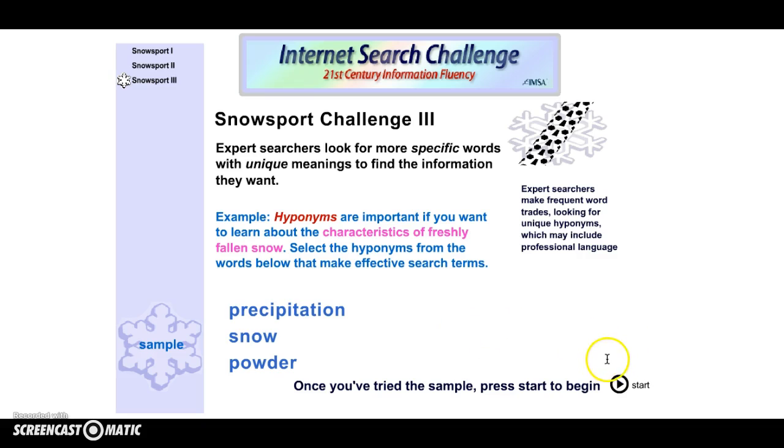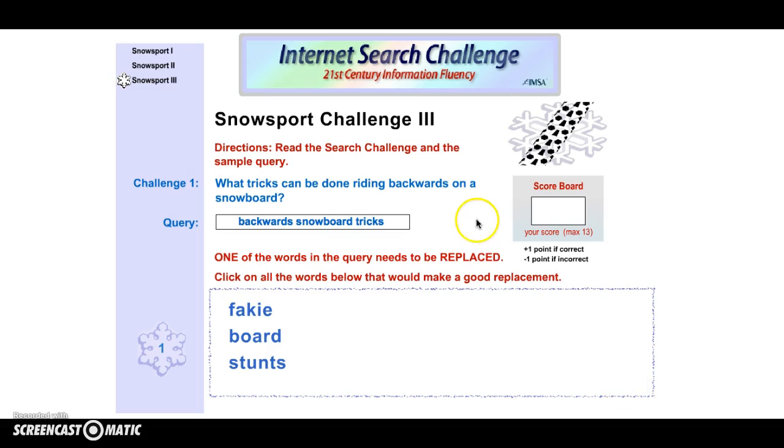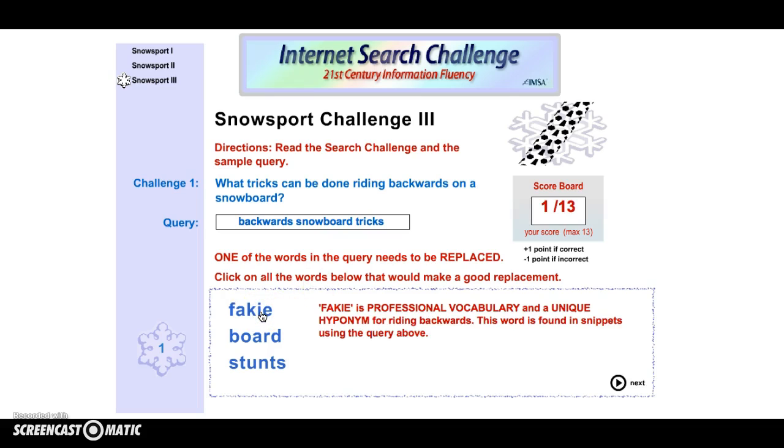But before, let's start our challenge. So the first one is, what tricks can be done riding backwards on a snowboard? We're going to turn that into an expert query with backwards, snowboard, and tricks. It says one of the words in this query needs to be replaced. Well, I'm going to go with fakie. That is professional vocabulary and a unique hyponym. Going on to the next. Number 2.